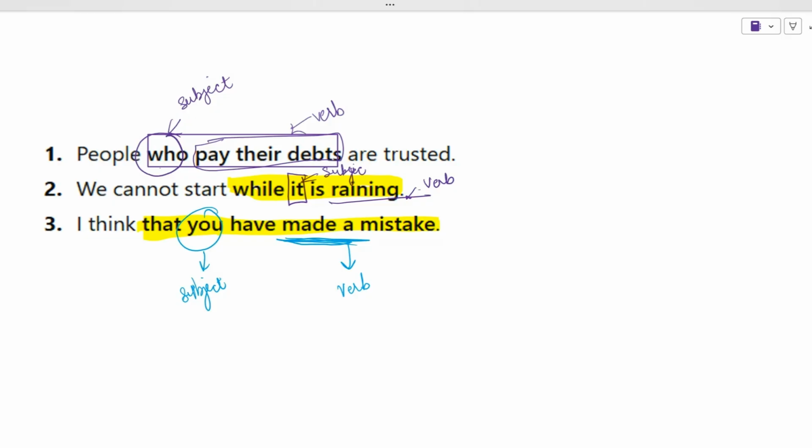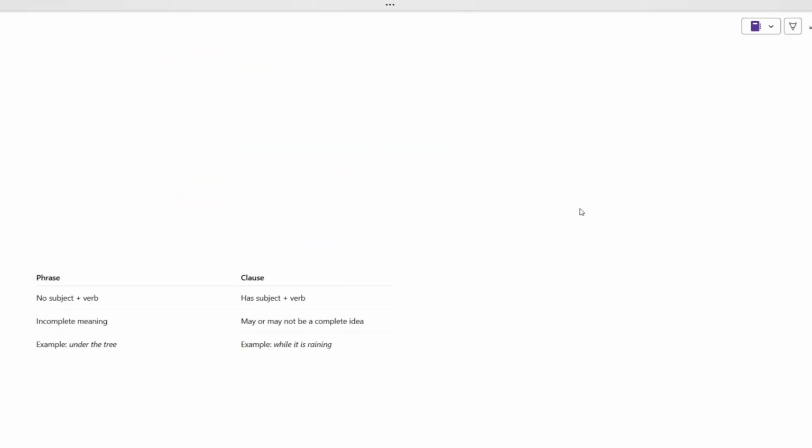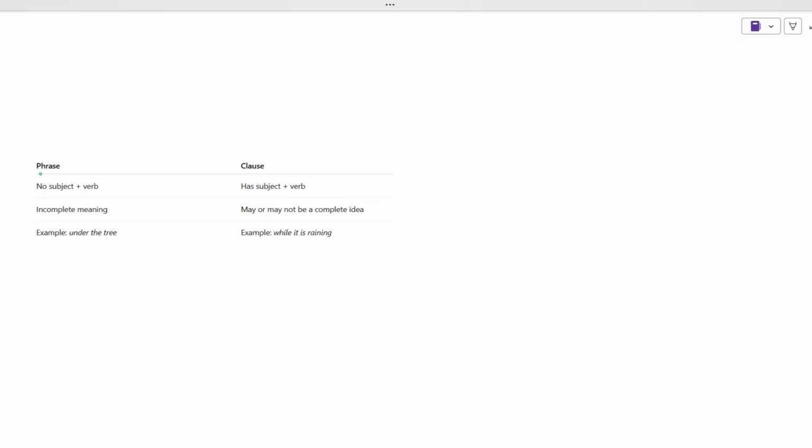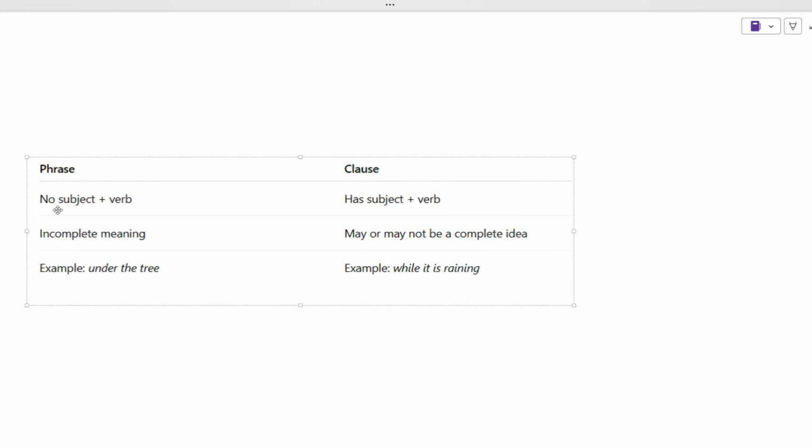So, understood? In a clause, you will have both the subject and the verb, but in a phrase, at one time, one thing will be there, either the subject or the verb, and it will not make any sense. See, this is the difference tree which you can refer to very easily. In a phrase, we do not have both subject and verb together. At one time, you can have one, but you cannot have them together. But in a clause, you have the subject and the verb together. In a phrase, you have incomplete meaning, and in a clause, you may or may not have the complete idea, but subject and verb will be there.